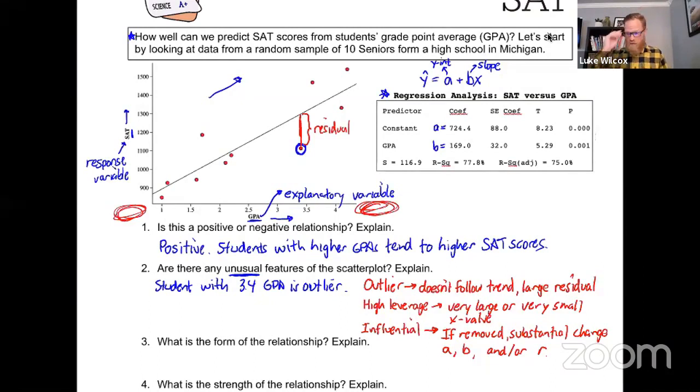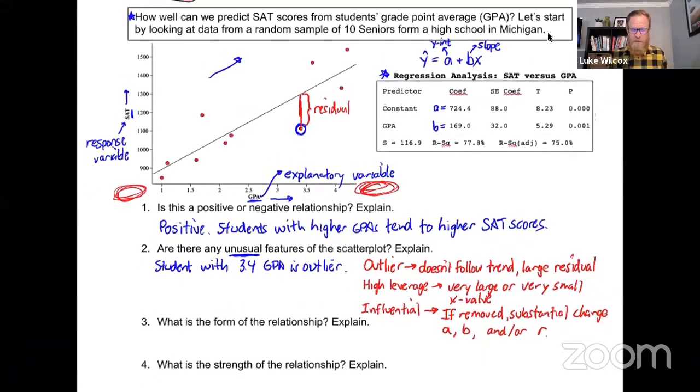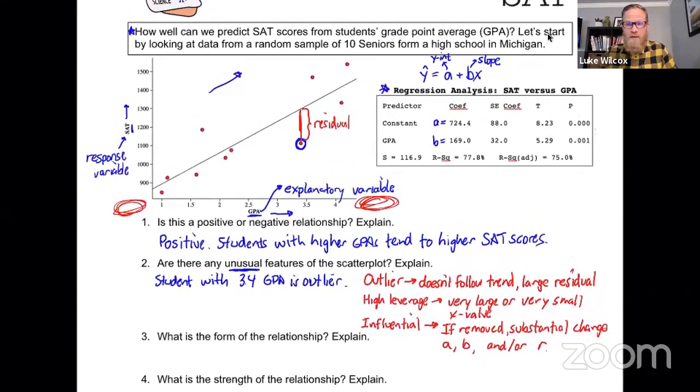So let's move on to question number 3, which says, what is the form of the relationship? Now for AP statistics, in terms of the forms of two variable data, for the most part you're either going to say linear or nonlinear. Does it generally look like it follows a line or it doesn't follow a line? In this case, I would say that it looks fairly linear. So we're going to record our answer for the form as linear.